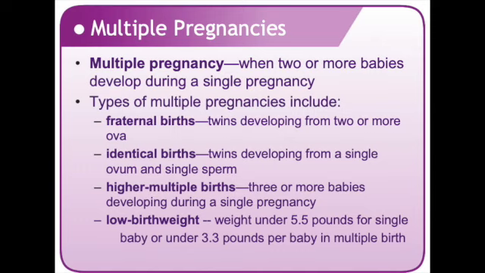Some identical twins are mirror twins. They look the way you and your mirror image would appear. For instance, one may have a birthmark on their right shoulder and the other may have one on the left shoulder. One may be right-handed while the other is left-handed.